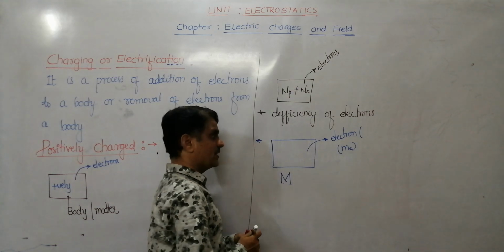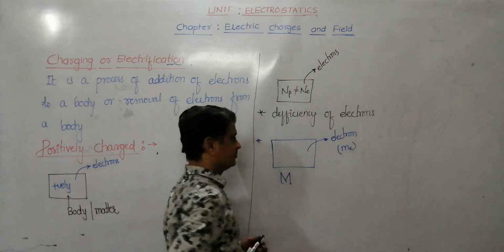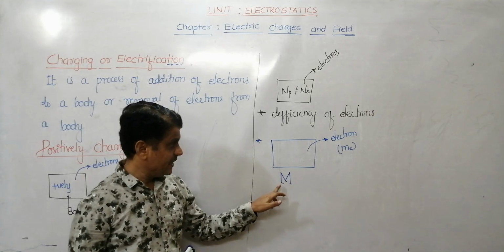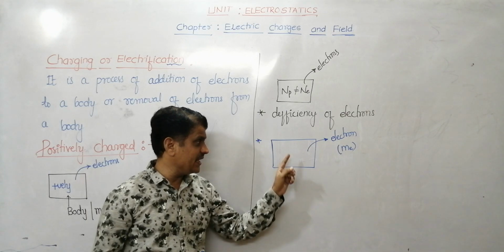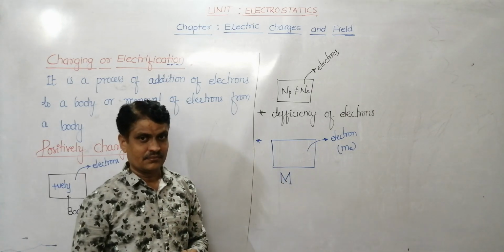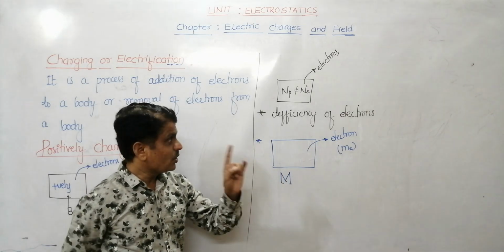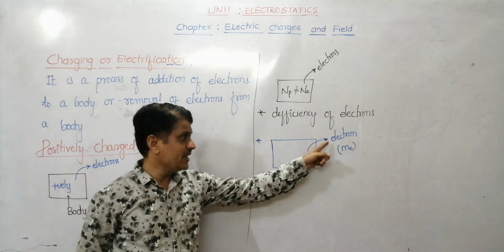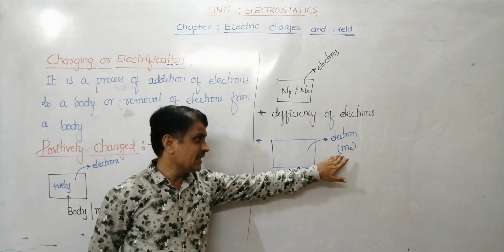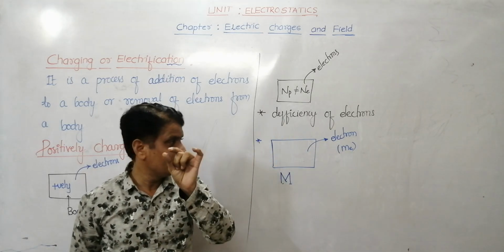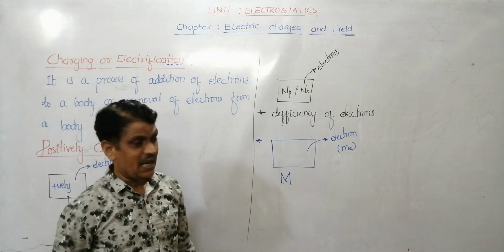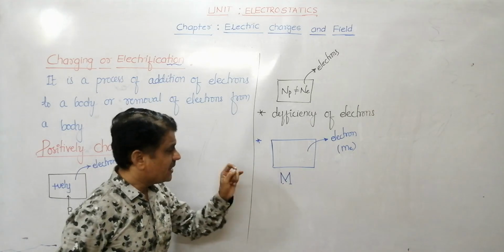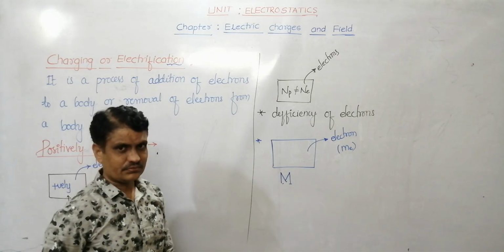Say the mass of the electron is M suffix E. It means whenever I remove an electron from the body, I am not only removing the negative charge, but also removing some mass. Certain mass of the body is removed.